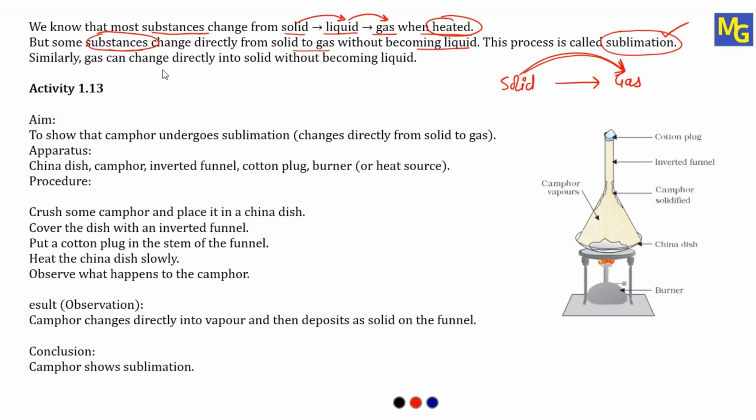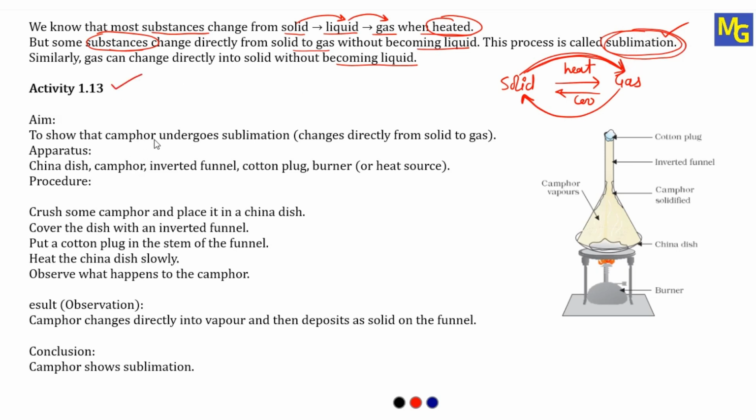Similarly, gas can change directly into solid without becoming liquid. So when you heat it, solid will directly convert into gas, and when you cool it, gas will directly convert into solid. There is no liquid state in between, and such a process is called sublimation. This sublimation we will study with the help of Activity 1.13.